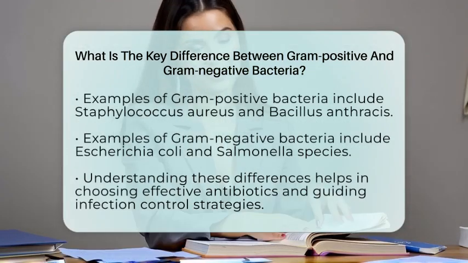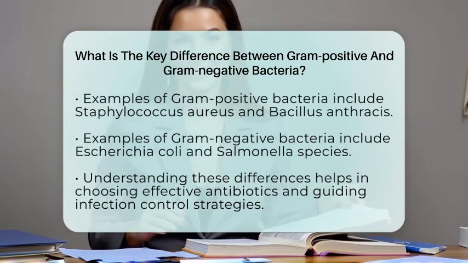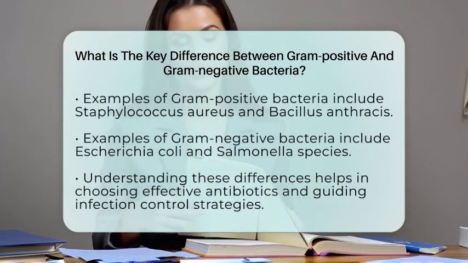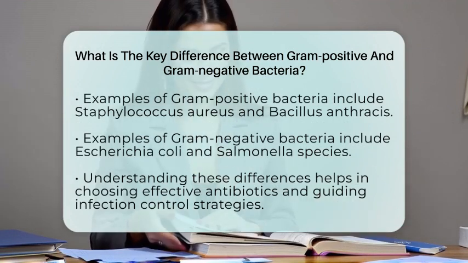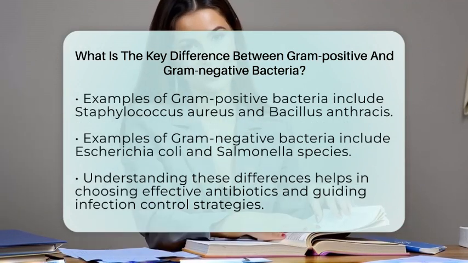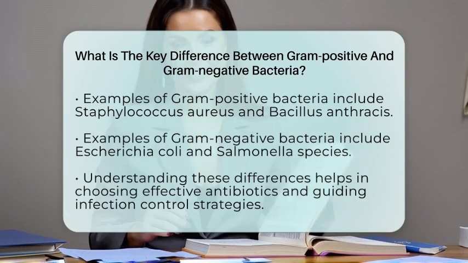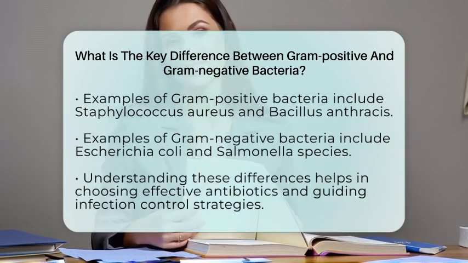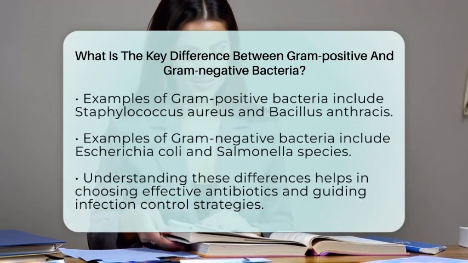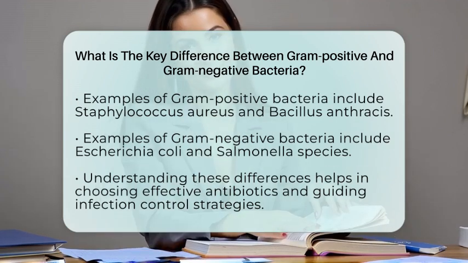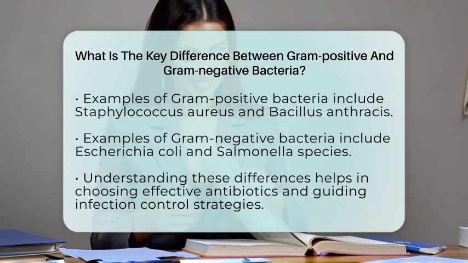Examples of gram-positive bacteria include Staphylococcus aureus, Streptococcus pyogenes, and Bacillus anthracis. For gram-negative bacteria, think of Escherichia coli, Salmonella species, and Pseudomonas aeruginosa. Knowing these differences helps doctors choose the right antibiotics and interpret lab results. It also guides infection control and treatment strategies.